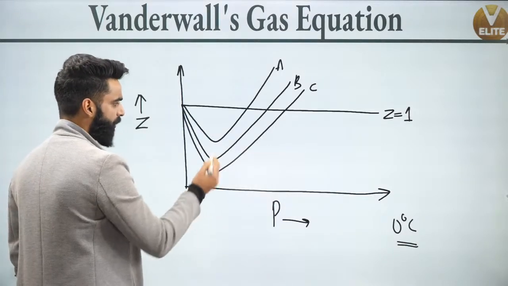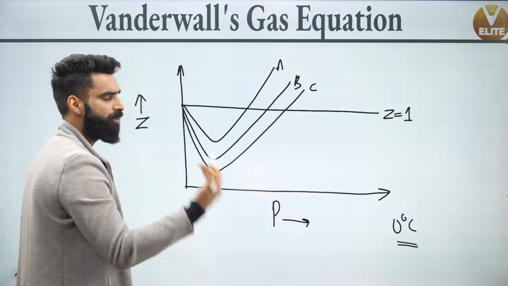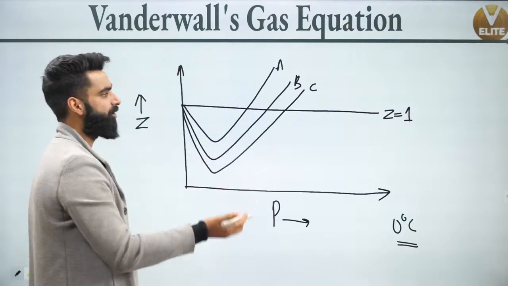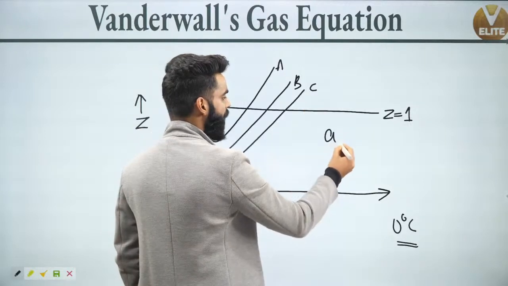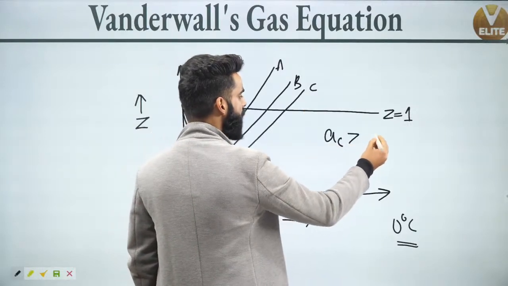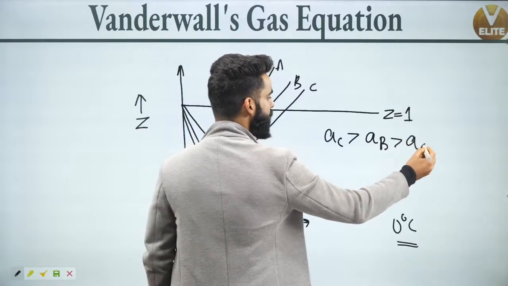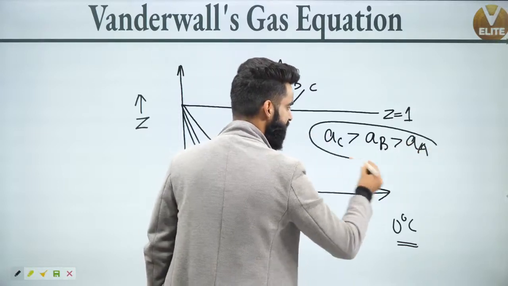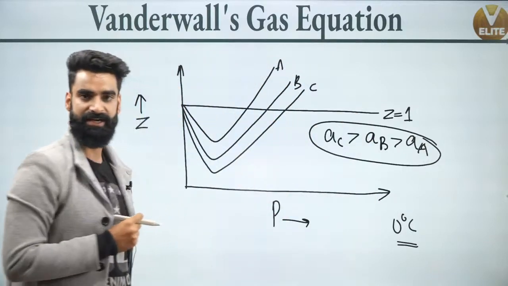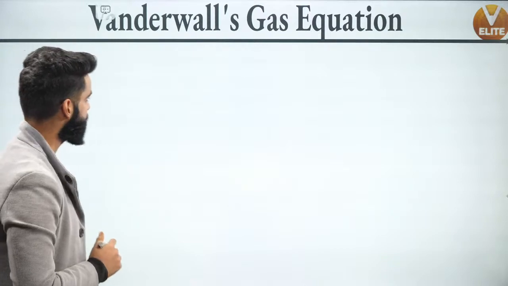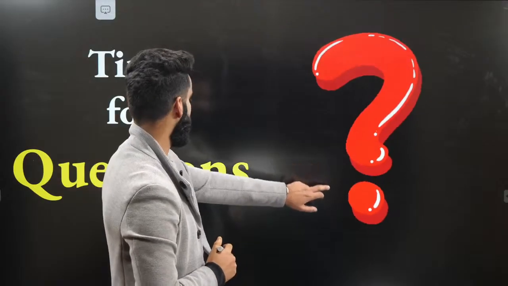See, we got to know more the dip in the curve means more the force of attraction, right? And more the force of attraction means more the value of A. So, A value for gas C is going to be more than that of A value of gas B, which is going to be more than that of A value for gas A. I'm sure this is clear to everyone. Now let's use all these concepts in some basic questions so that you get to know a few important things.